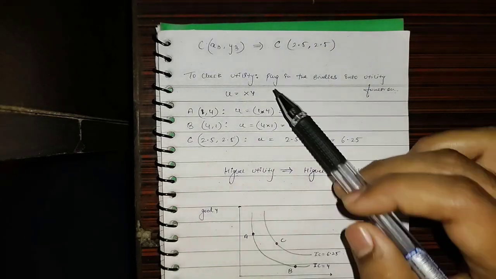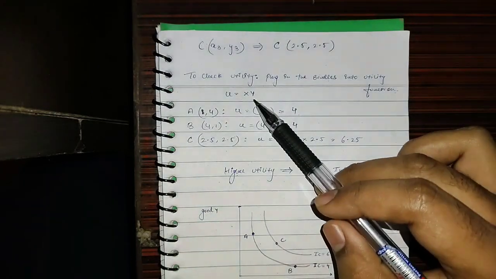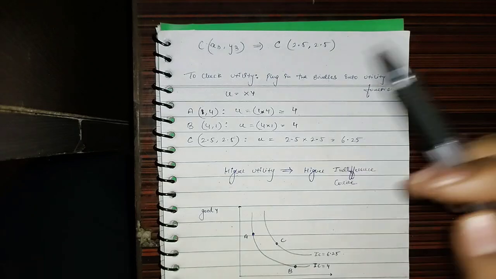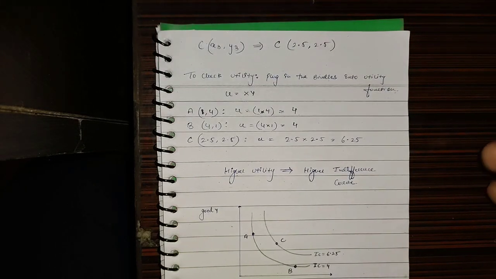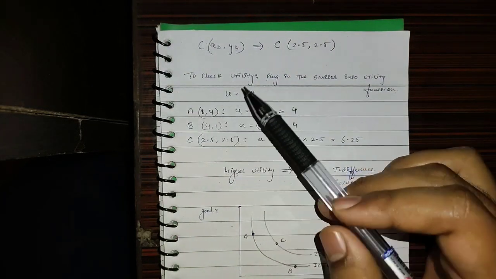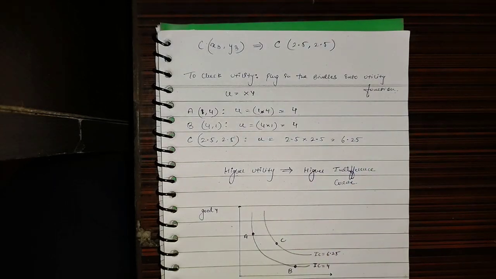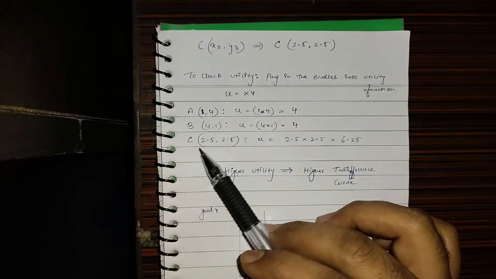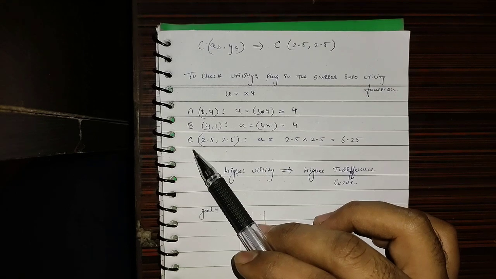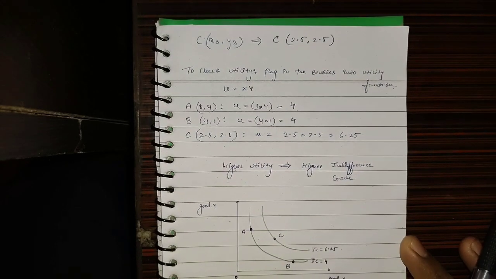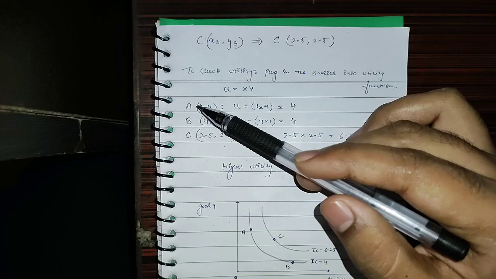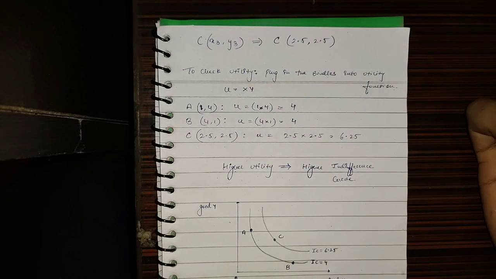The utility function that we had from earlier is xy, that is a Cobb-Douglas utility function. Since we have found that C is the average bundle of A and B, bundles A and B would be extreme bundles.